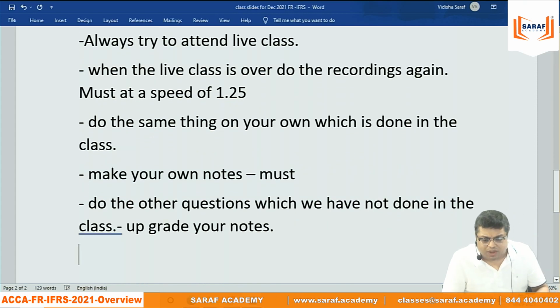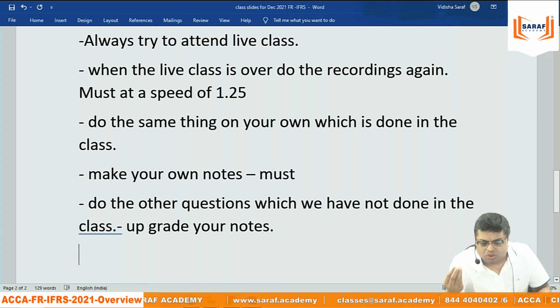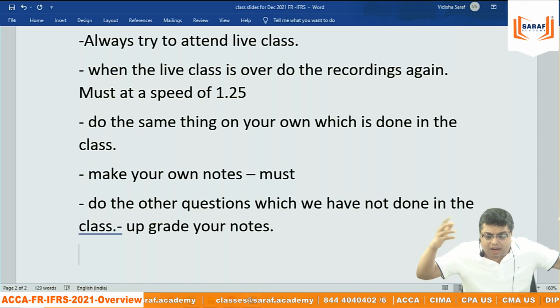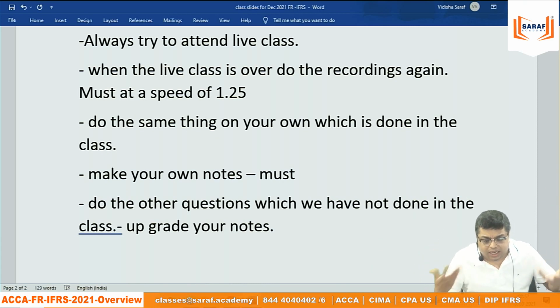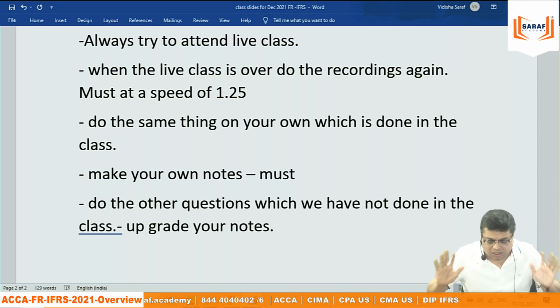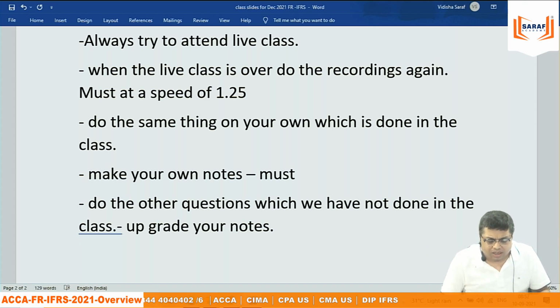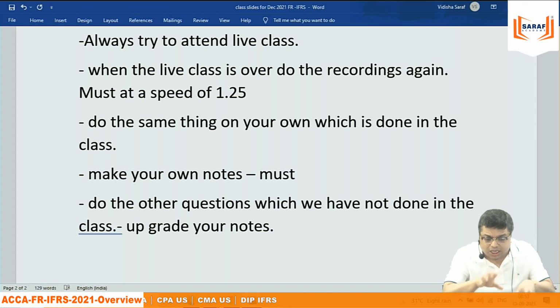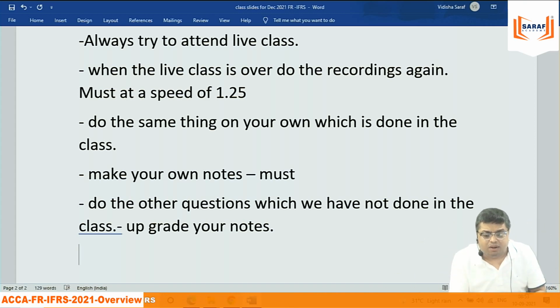How many questions will you solve? Somebody requires 10 questions, 8, 20. Somebody, there is no limit. They are becoming like Basudas, Hanif Mukherjee, doing 200 questions for partnership. I don't think that is logical. Whenever you are doing one thing, do it 100%, so that logic you can apply to other questions. If you solve fewer questions, understanding will be more. So try to solve questions after solving the questions which we have solved in the class.